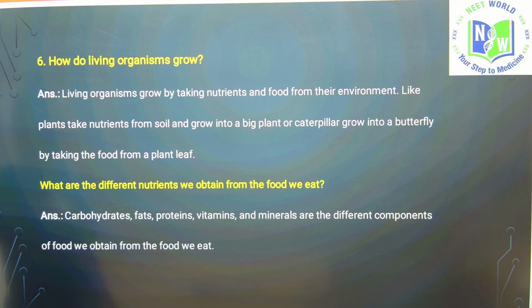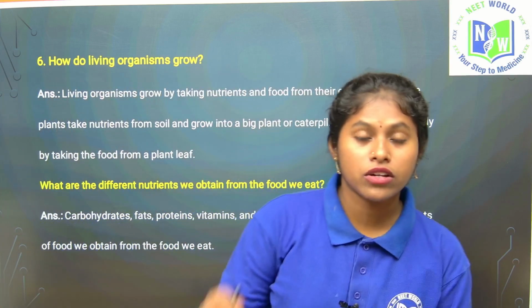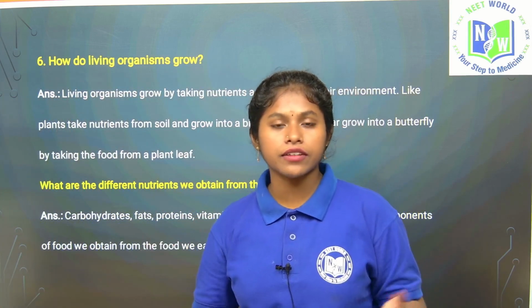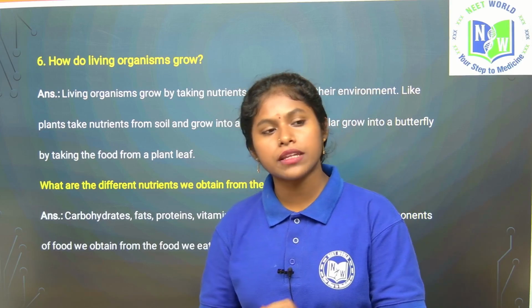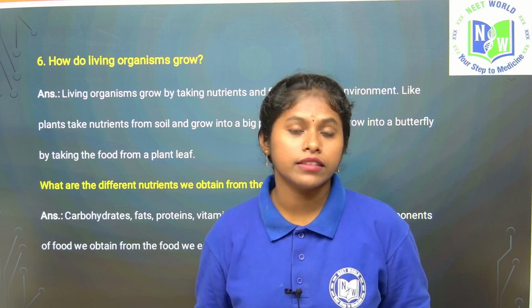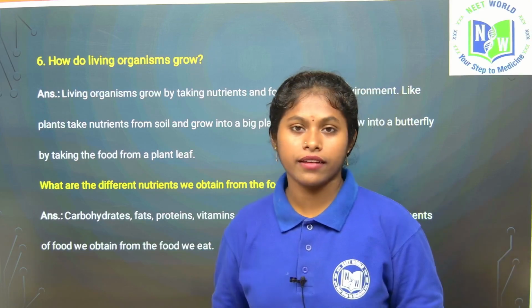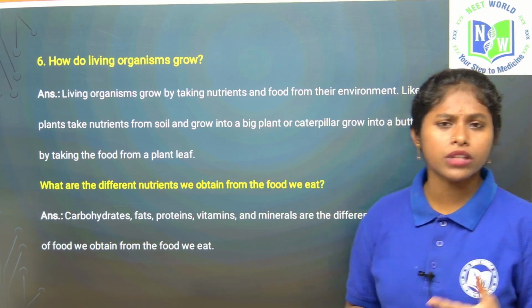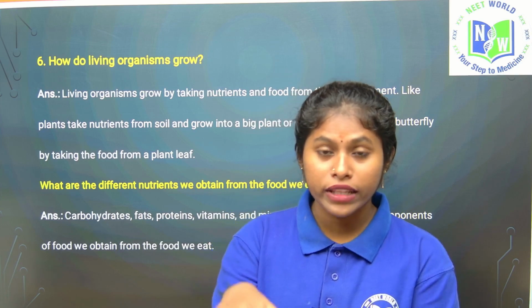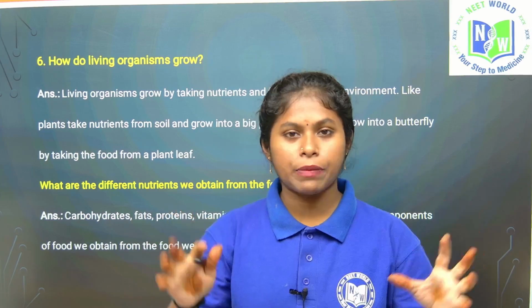How do living organisms grow? How are we growing? If you see your younger sisters or younger ones, how are they growing? They are taking food, right? By taking food they are growing, right? Are plants taking food? No, right? They don't have a mouth, right? So how are they growing? We take food on a plate with some rice, curry, dal, everything, and we eat.